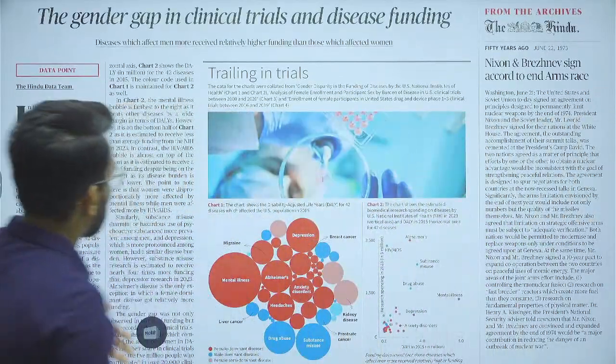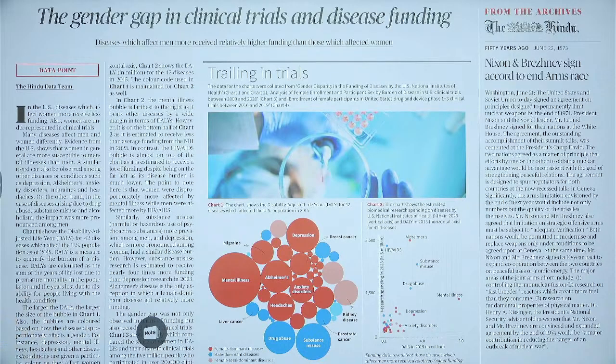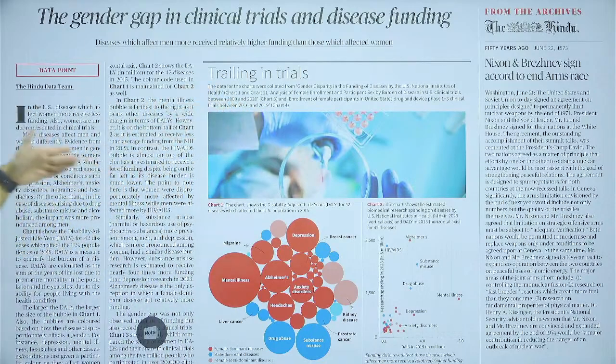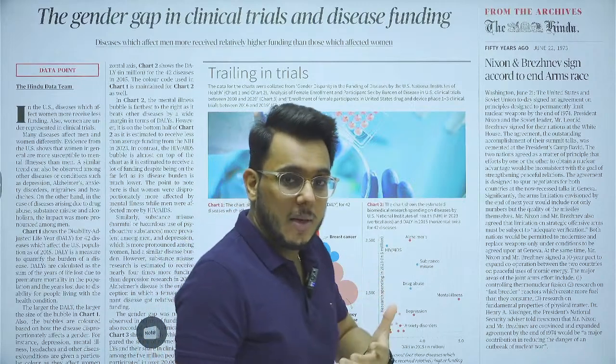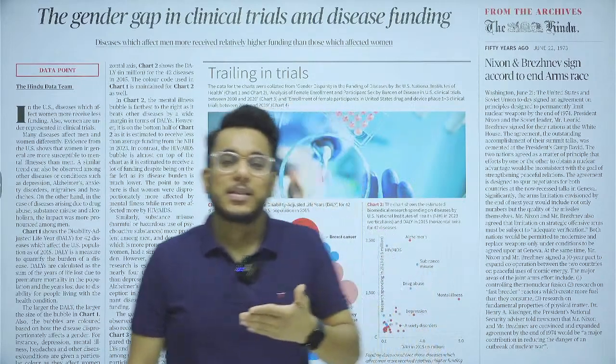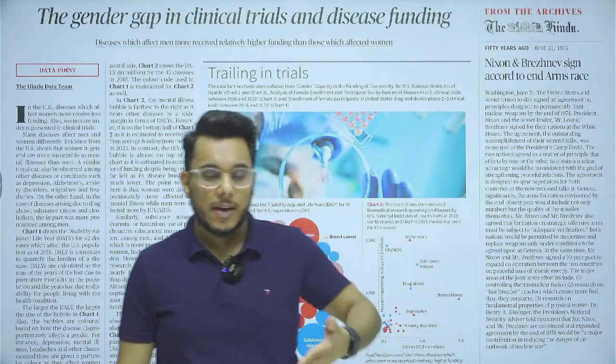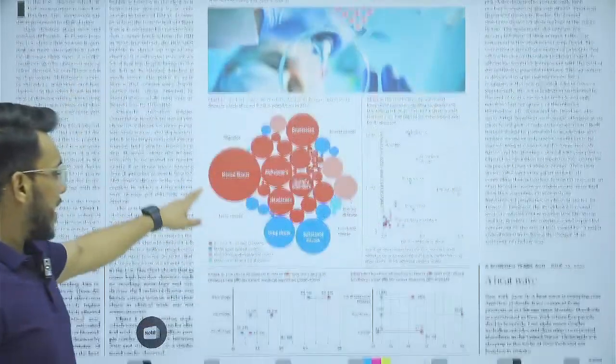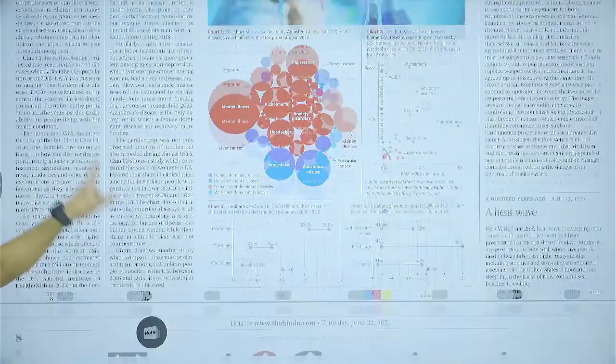Now, basically, guys, the article is talking about this: diseases which affect men more receive relatively higher funding than the diseases which affect women more. For example, breast cancer. Breast cancer affects women more. So these diseases are given less importance and less funding. So basically here the data etc. have been given in this particular respect.